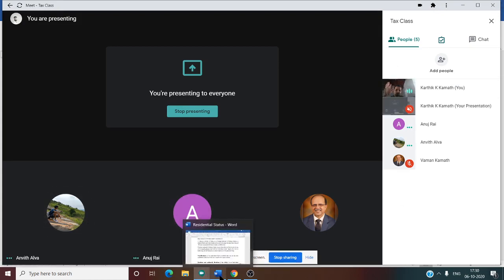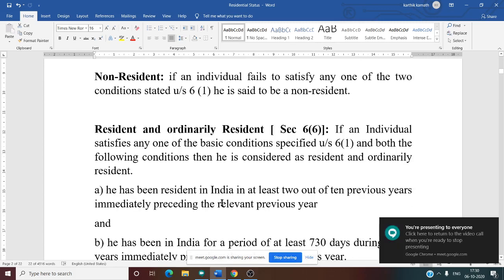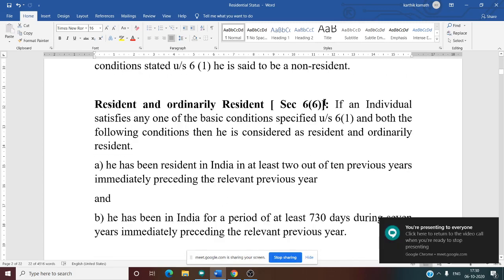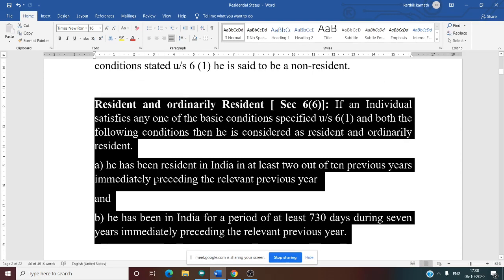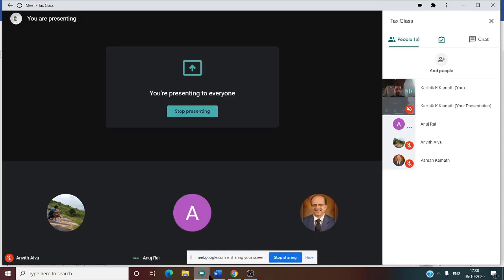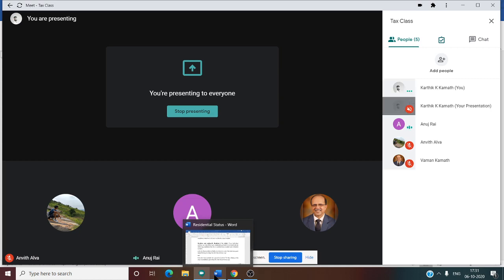Now, after knowing the basic condition, we need to remember the additional condition also. The additional condition is mentioned under section 6, clause 6. So what does the additional condition say? The basic condition determines whether he is a resident or not. The additional condition determines whether he is an ordinarily resident or a not ordinarily resident. Is this clear? Additional condition determines whether he is a resident and ordinarily resident or a resident and not ordinarily resident. Yes, sir, no doubts, right?